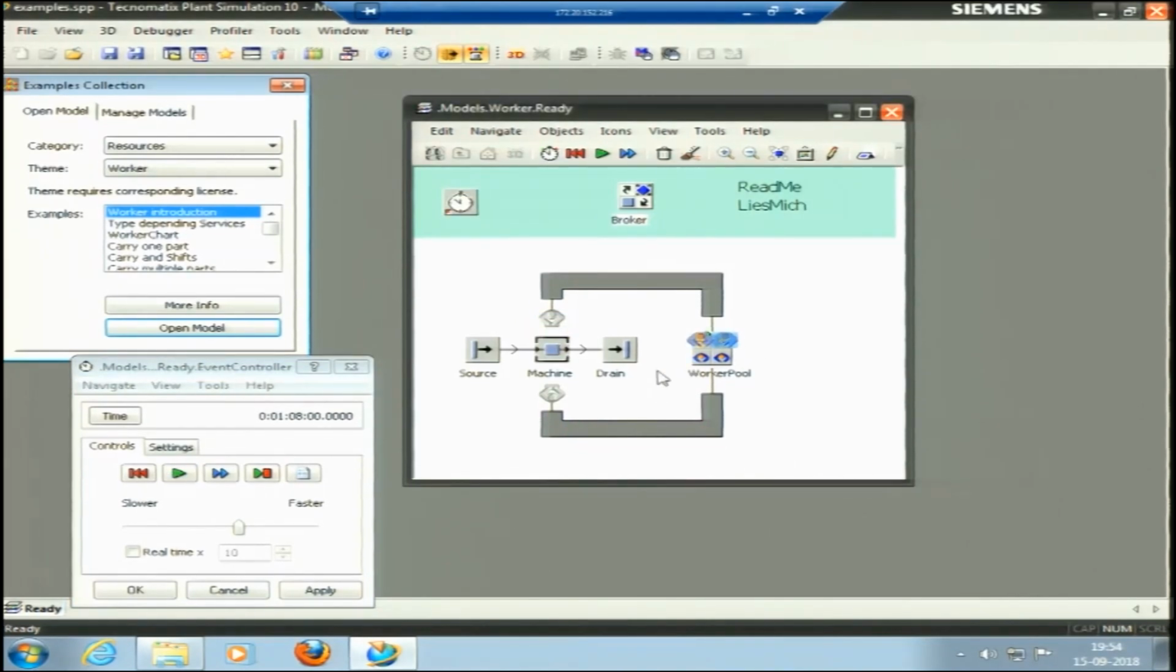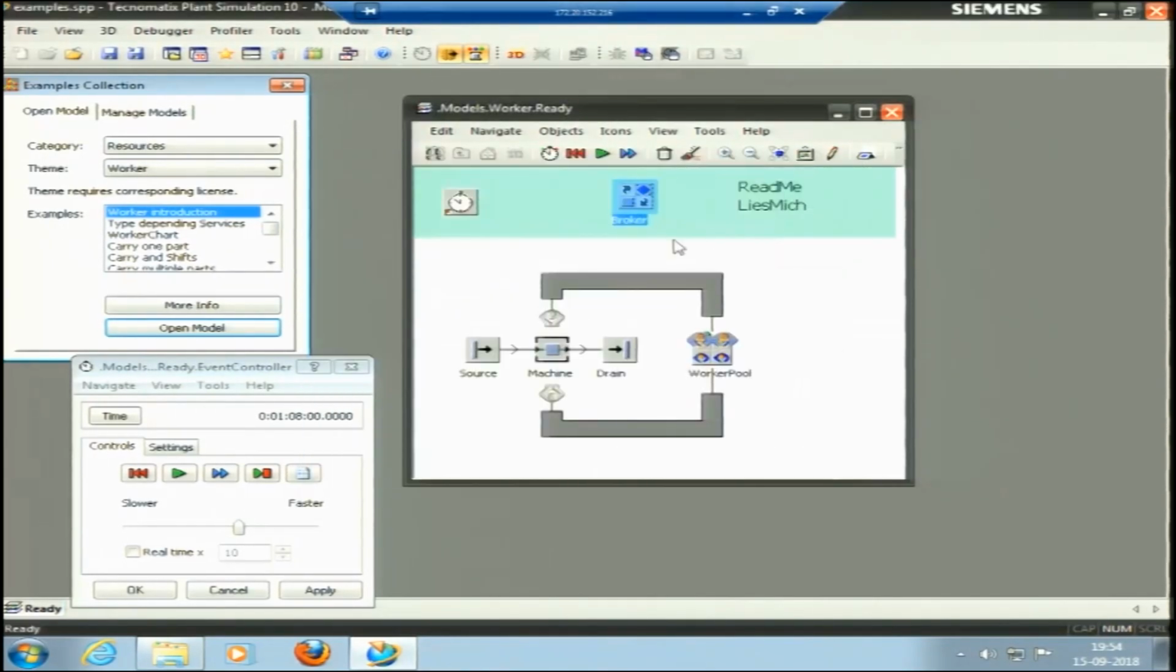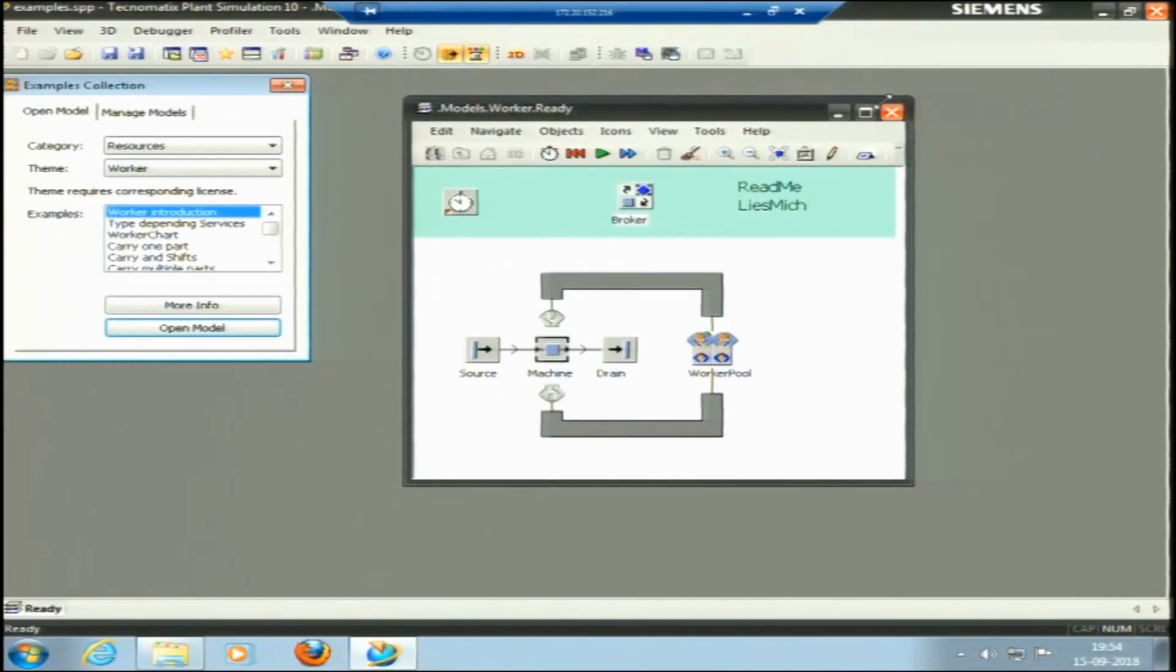I can see the number of workers is 2 here, and the work pool is there, and the broker is there. The broker is trying to distribute the work to different workers. So, this is one of the examples.